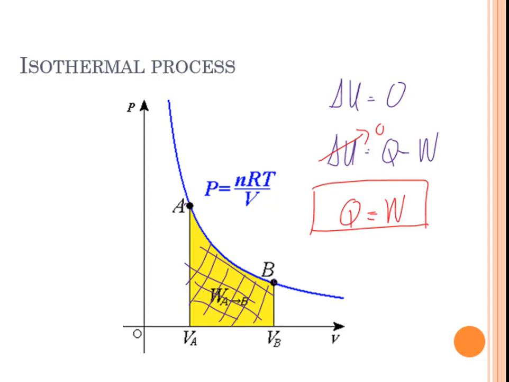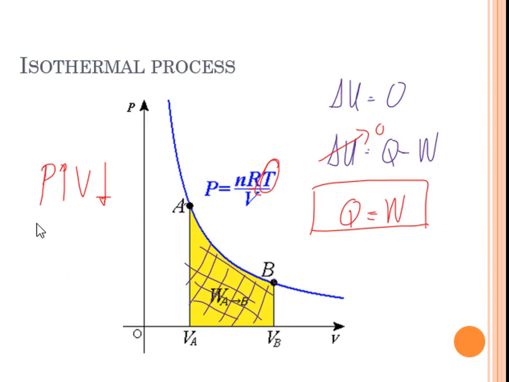So we can also have here PV equals nRT. Since temperature is constant, and n and R are constant for the system that we are analyzing, therefore, if there's a change in P, let's say P increases, the volume should decrease.